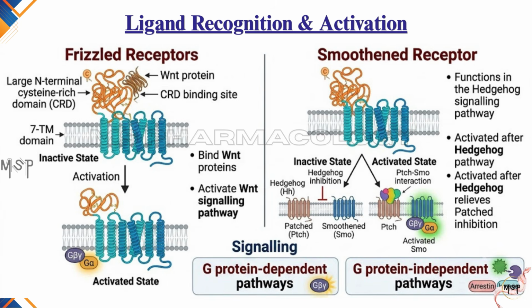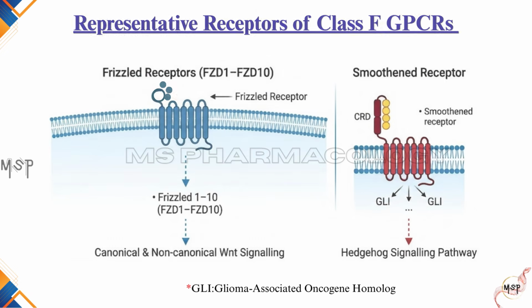Unlike the other GPCR classes, many Class F receptors signal through both G protein-dependent and G protein-independent pathways, depending on the cellular context. Major members include Frizzled receptors, FZD1, FZD10, and Smoothened receptor. Although relatively few in number, these receptors regulate some of the most fundamental biological processes in multicellular organisms.